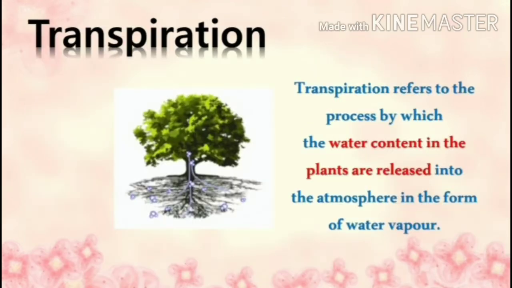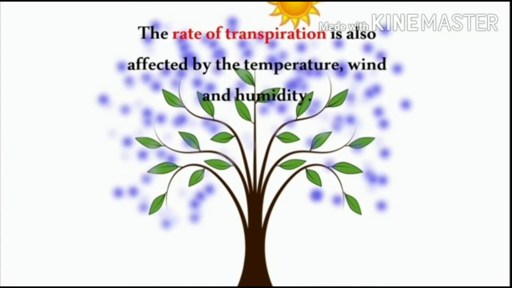Now, transpiration. Transpiration means evaporation of water from the plant. Transpiration refers to the process by which the water content in the plants are released into the atmosphere in the form of water vapor. The rate of transpiration is also affected by the temperature, wind, and humidity.